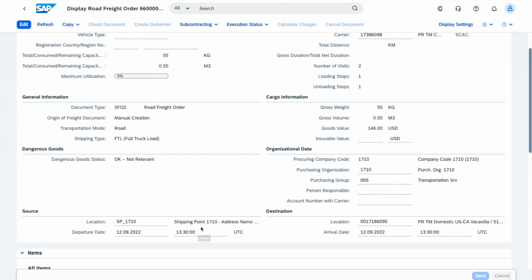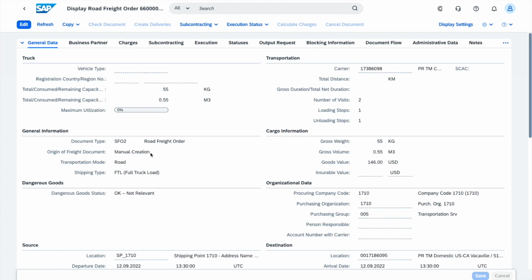Now, unfortunately, the system that I am using here is not connected to the BTP time and distance service, so the end date has not been scheduled, but this is somewhat irrelevant with regards to the scenario that we are looking at the moment. So the date and time to note is it's planned for the 12th of the 9th at 1:30.